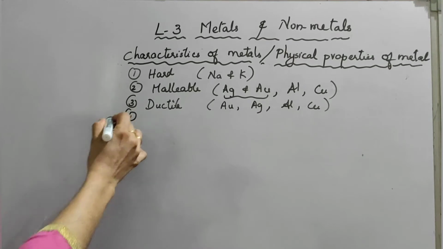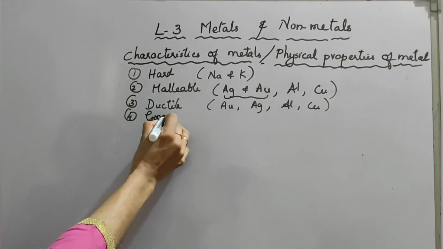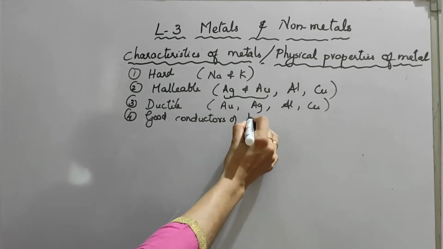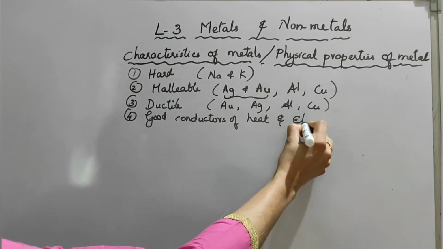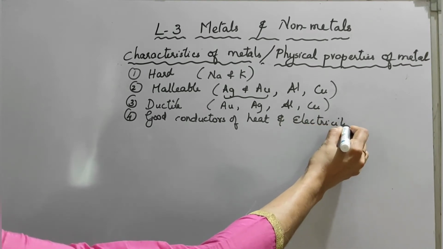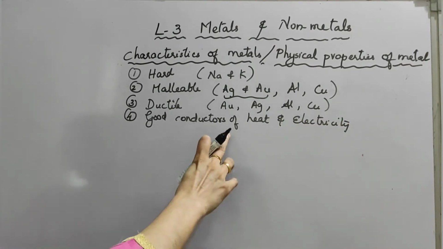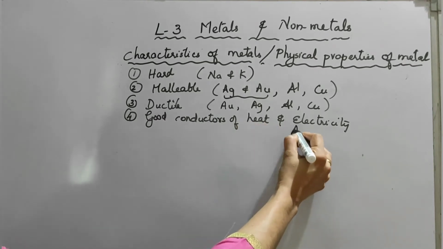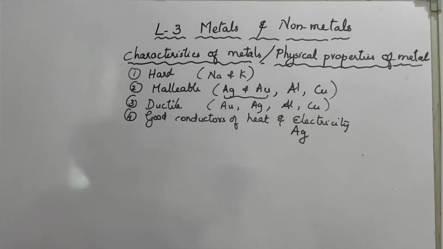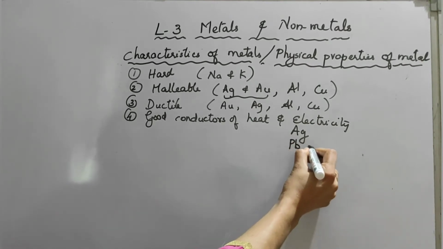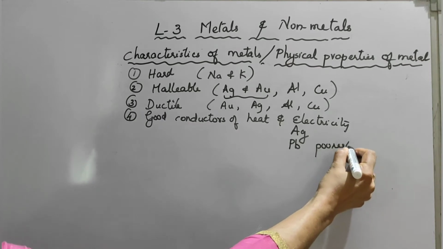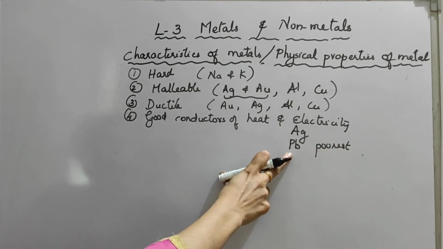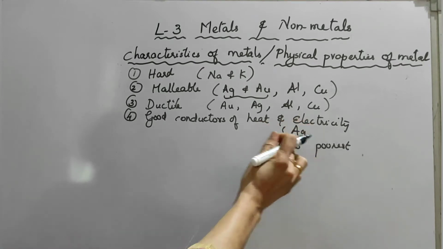And the fourth property: metals are good conductors of heat and electricity. All the metals are good conductors of heat. Which is the best conductor of heat? Silver is the best conductor of heat. And next, lead. Lead is the poorest conductor of heat.